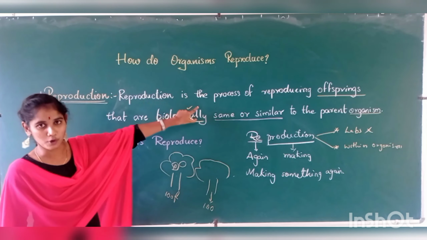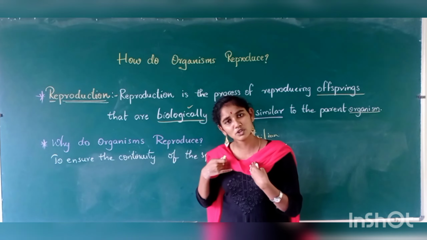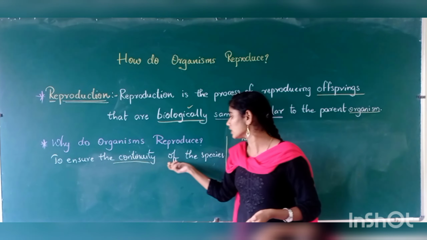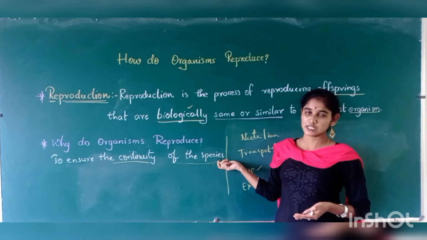So you can take the example of coronavirus. See, COVID is increasing its number just to have its existence in this world, to continue its species. Animals want to increase their animal numbers. Humans want to increase their human numbers. So the answer is to ensure the continuity of the species.